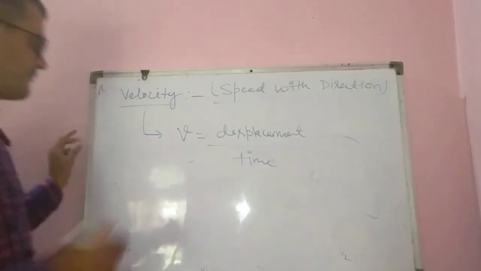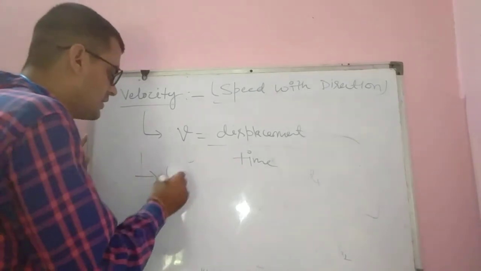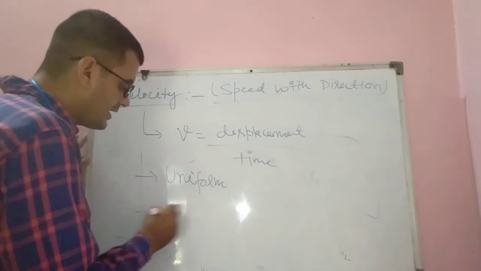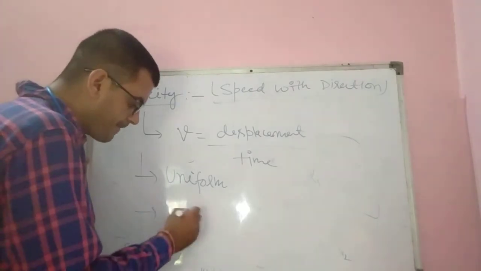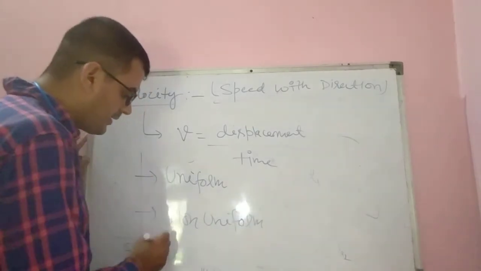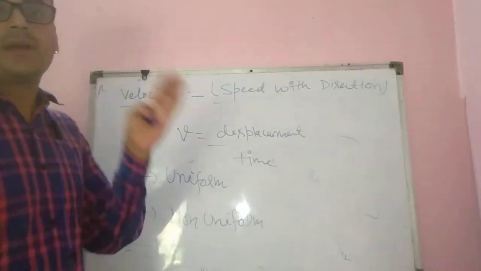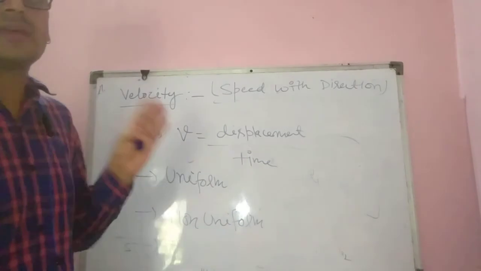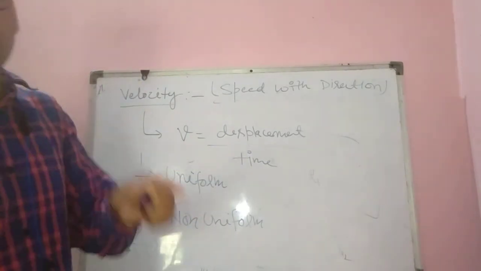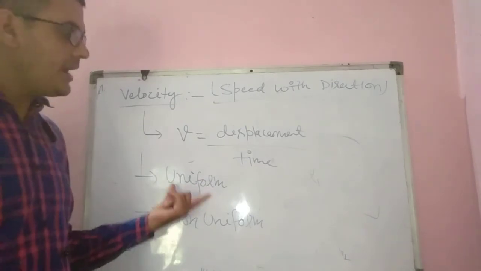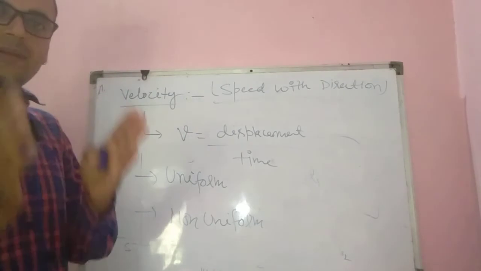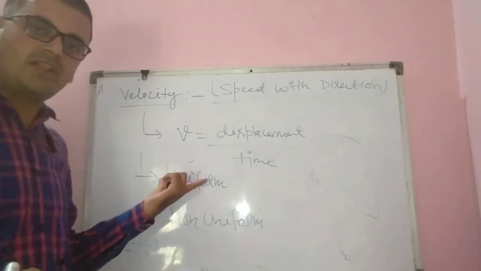So we have different types of velocity. First one is uniform velocity. Second one is non-uniform velocity. And third one is, you can also find out instantaneous velocity. So what is the definition of uniform velocity? Same as that of uniform speed. When body travel equal displacement in equal interval of time, that is called uniform velocity.